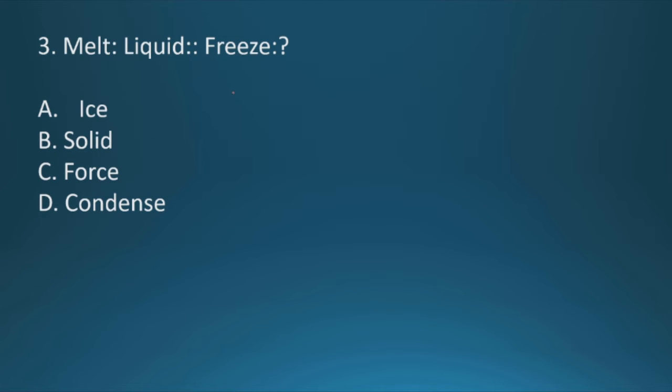Question number 3. Melt is to liquid as freeze is to. You have to read this colon as "is to", and the double colon as "as": as melt is to liquid, freeze is to.